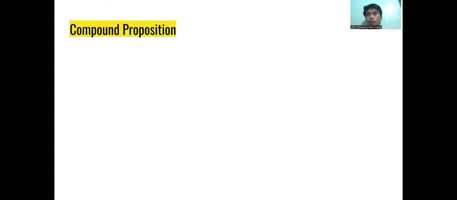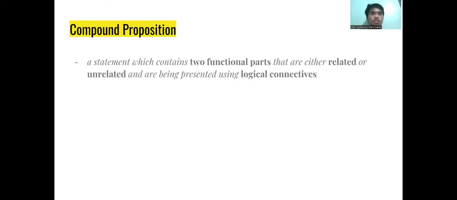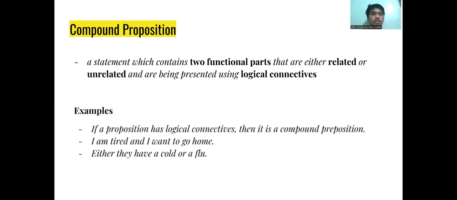But what about compound propositions? A statement which contains two functional parts that are either related or unrelated and are being presented using logical connectives. Example, if a proposition has logical connectives, then it is a compound proposition. As you can see, a compound proposition consists of two sentences. As you can see, if and then, these two are different.